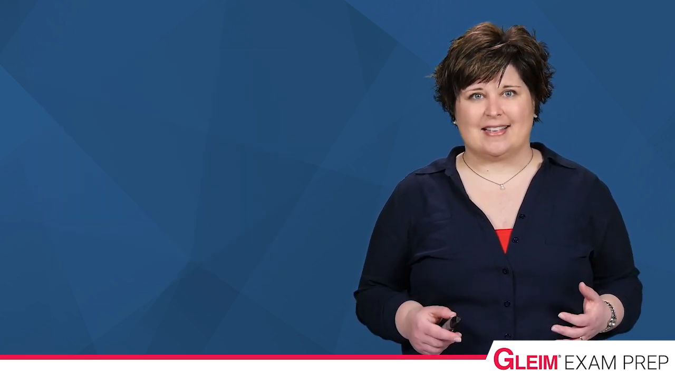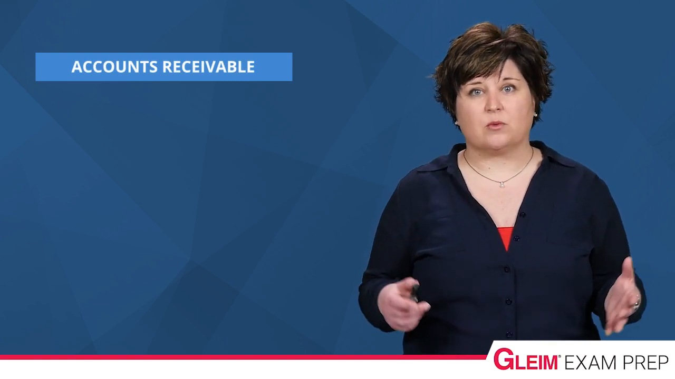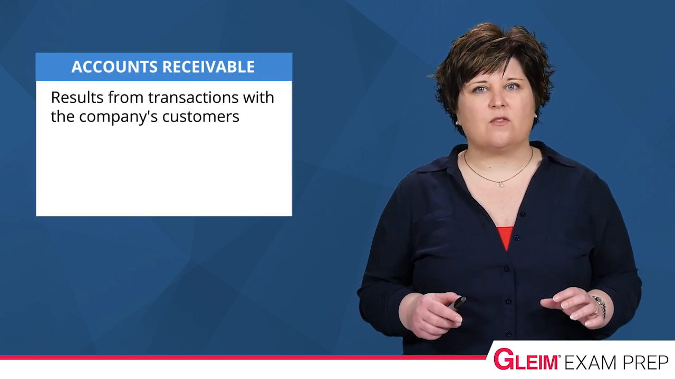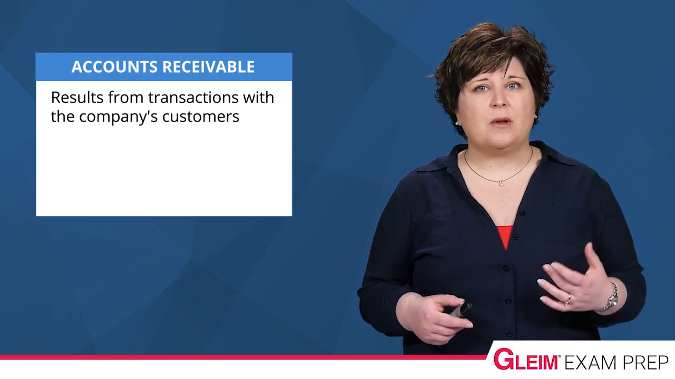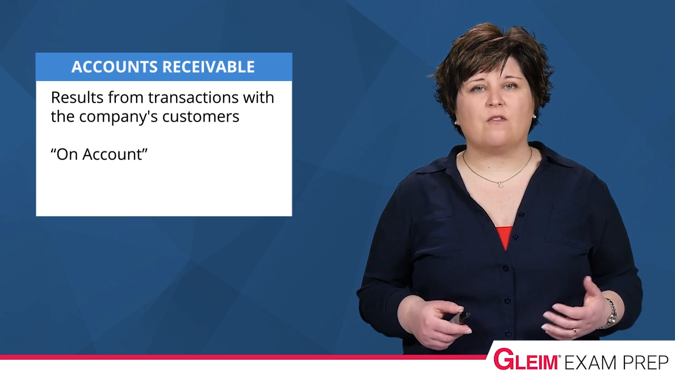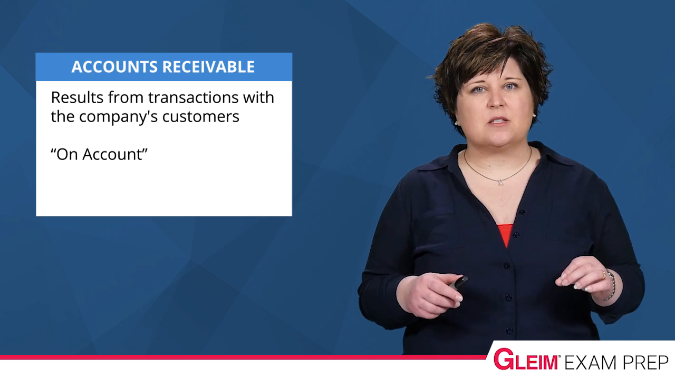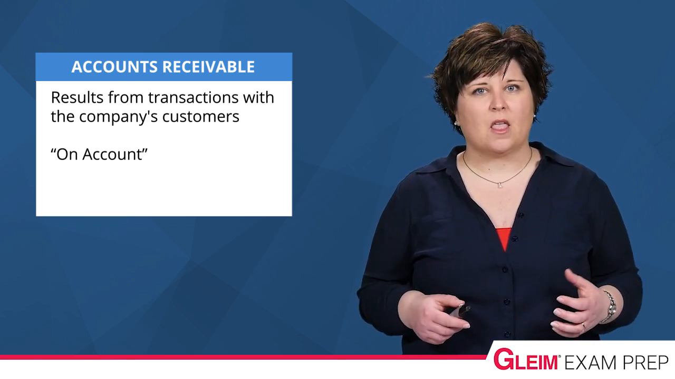Receivables are assets. They represent a claim against another party for the receipt of money, goods, or services. The main type of receivable that everyone thinks of when they hear receivables is accounts receivable. Accounts receivable results from transactions with the company's customers. When the company makes a sale to a customer on account, it results in the recording of accounts receivable. Now, on account means the customer did not pay for the goods or services at the time of the sale.